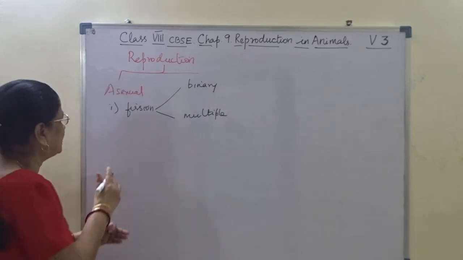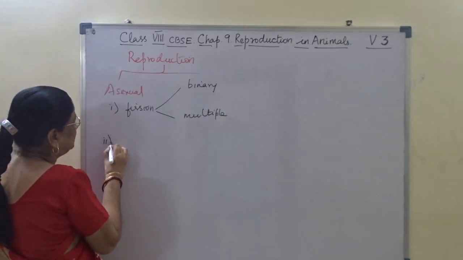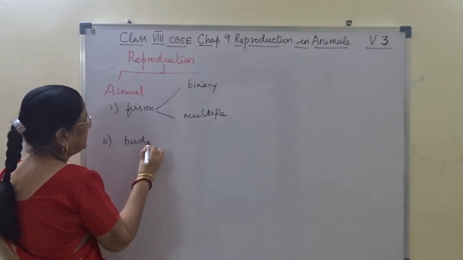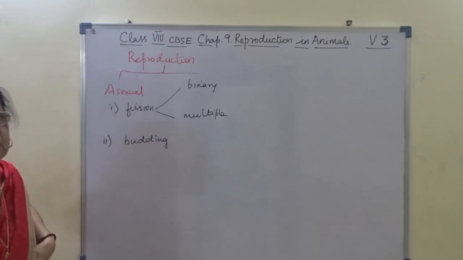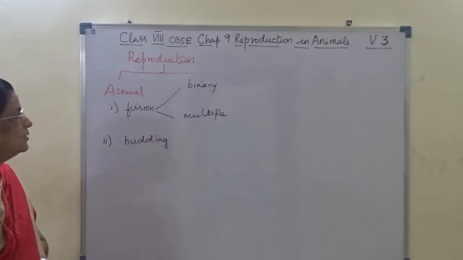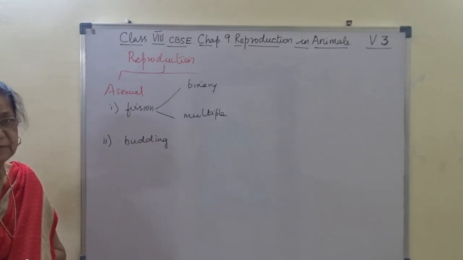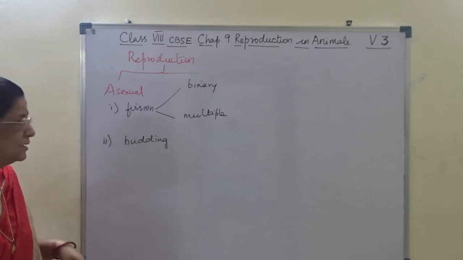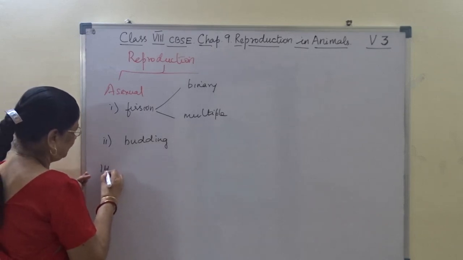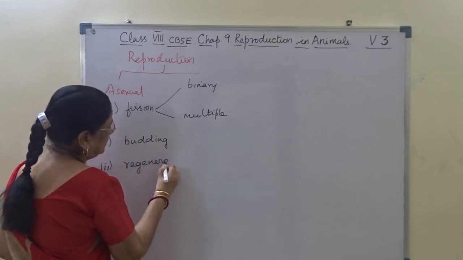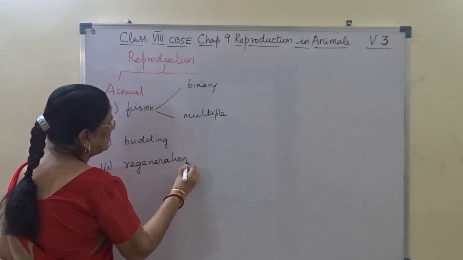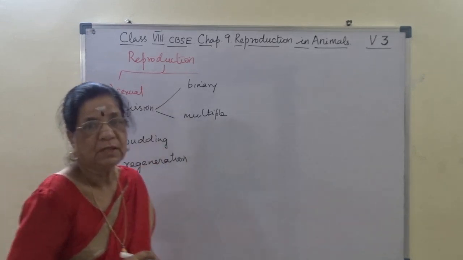Second method of reproduction is budding. I hope you could remember this. And third one is regeneration.